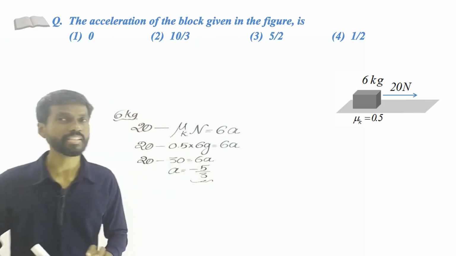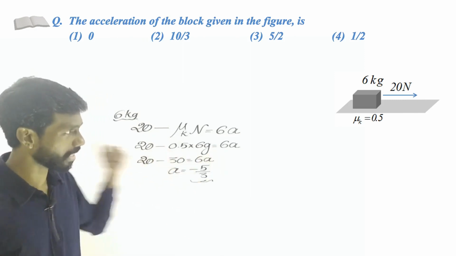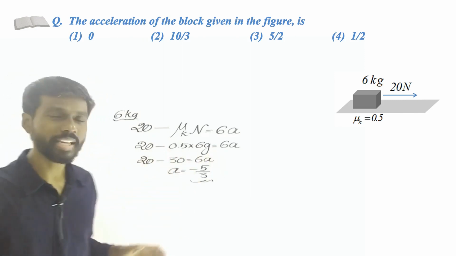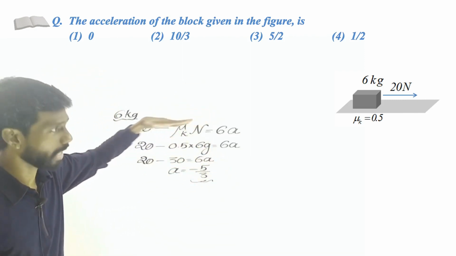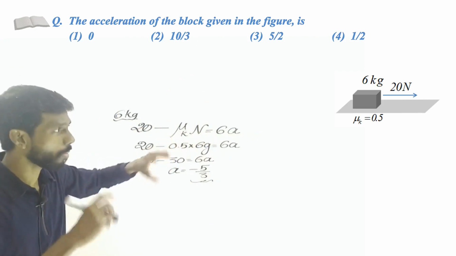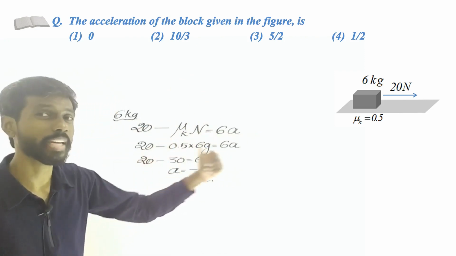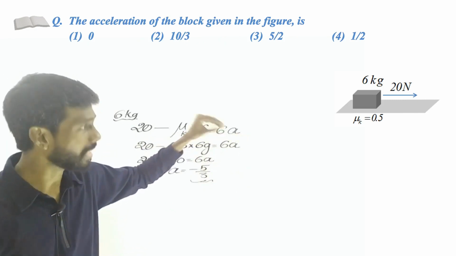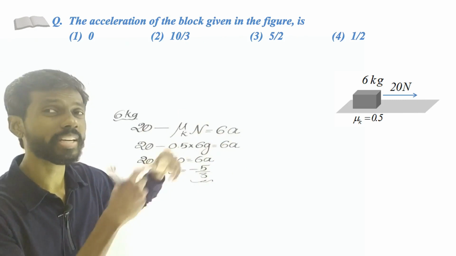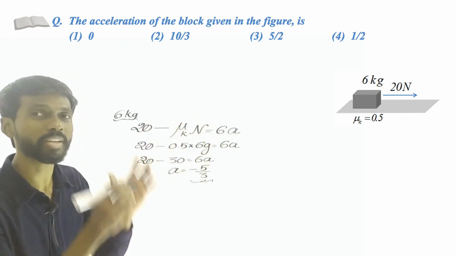But the acceleration is negative. What does it mean? The object moves in the opposite direction, in the negative direction, right? But is that even possible? See, a 20 Newton force is acting in this direction. No matter how big the value of the friction is, still the object will never move in the backward direction. So as long as this force does not exceed the limiting friction, the object will be at rest.